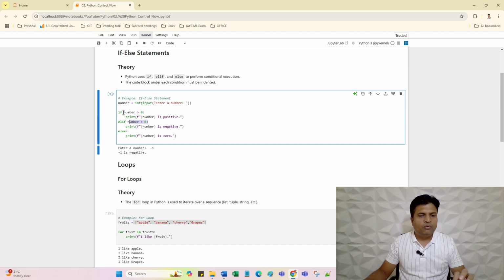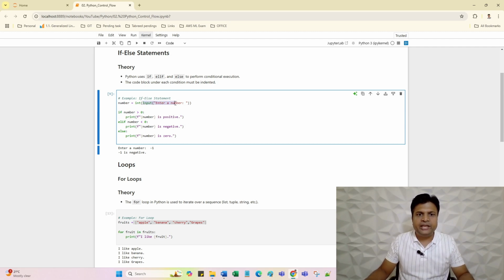When we write any if condition, we always use the keyword if, then apply the condition. Second is elif, which means if this condition is not true, then control will check the next condition. If this condition is also false, then control will directly jump to the else statement if there is no elif condition in the next line. Just try to understand this logic.